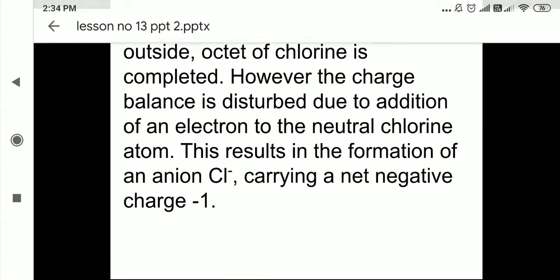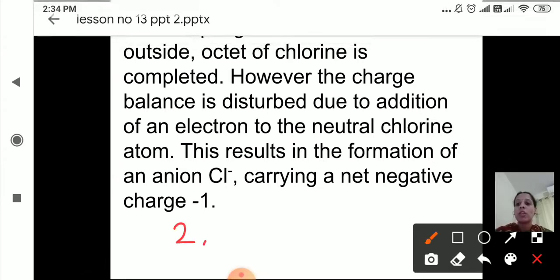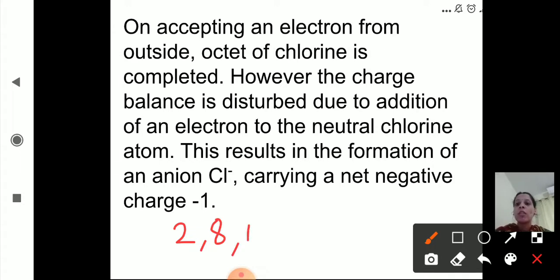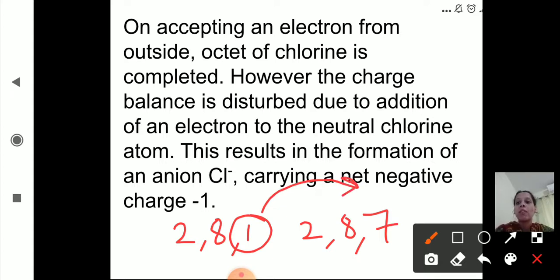As we know, this is the electronic configuration for sodium and this is the electronic configuration for chlorine. Sodium will lose its electron from the outermost shell and form Na plus, that is +1 charge.